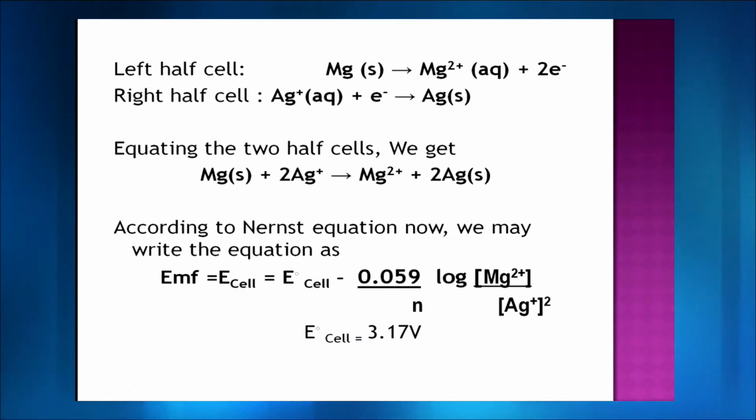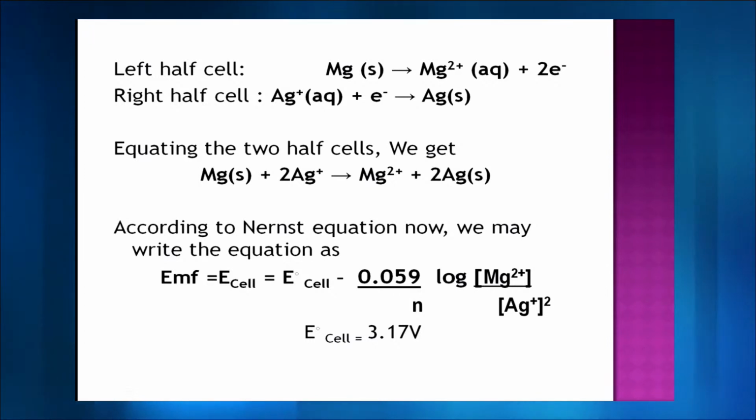I'll give you a trick to do that as well. Every time you are doing EMF, E cell is equal to E naught cell minus 0.059 upon N, log. That is fixed, you already know that. Whether it will be Mg2+ over Ag+ or Ag+ over Mg2+, for that we have another trick: log L upon R. Just like we have E naught R minus E naught L, similarly when you substitute here, you do log L upon R. Whatever is your left hand side ion comes in the numerator, and the right hand side one comes in the denominator.